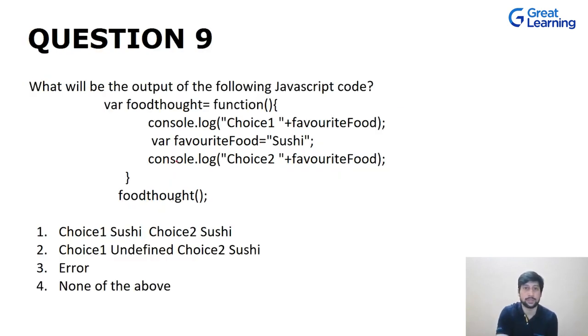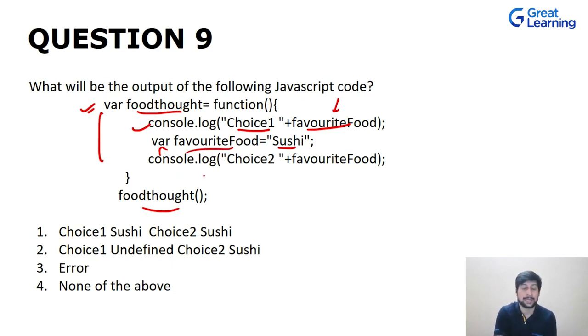Now let's move on to the next question. If you observe over here, we have a variable that is food thought, and this is something which is known as function expression, right? We are assigning a function to a variable. So this is the function expression, and we are then calling this food thought. Now in this function, what is happening? We are trying to print console log, the statement that is choice 1 favorite food. Now this is a variable and it has not been defined yet, right? So we have a variable favorite food defined over here, which is sushi.